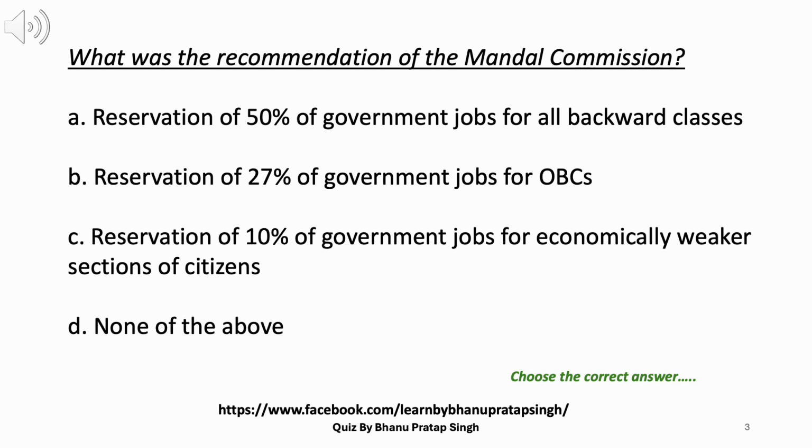3. What was the recommendation of the Mandal Commission? A. Reservation of 50% of government jobs for all backward classes. B. Reservation of 27% of government jobs for OBCs. C. Reservation of 10% of government jobs for economically weaker sections of citizens. D. None of the above. Please think through the answer. Answer B. Reservation of 27% of government jobs for OBCs.